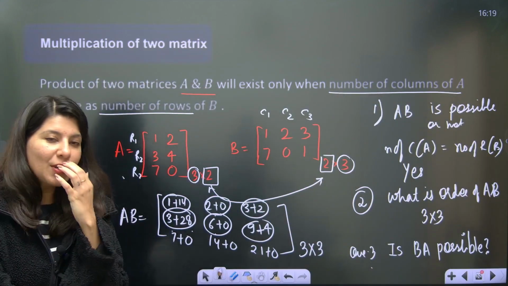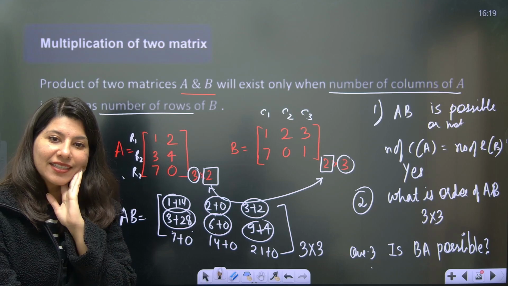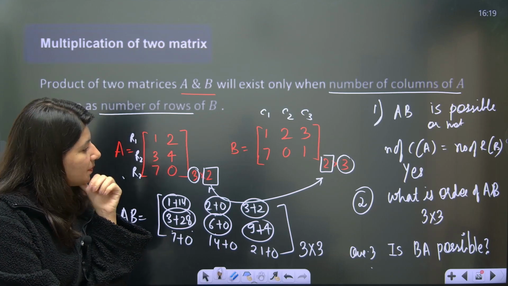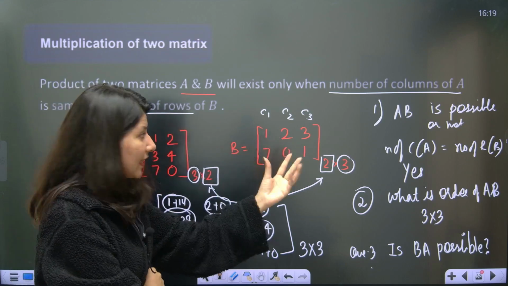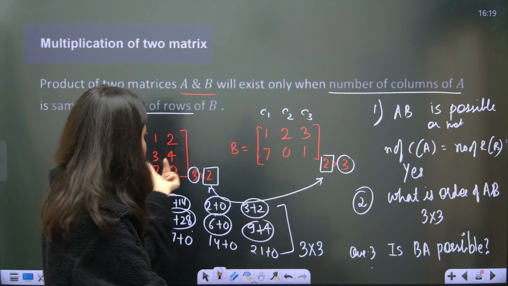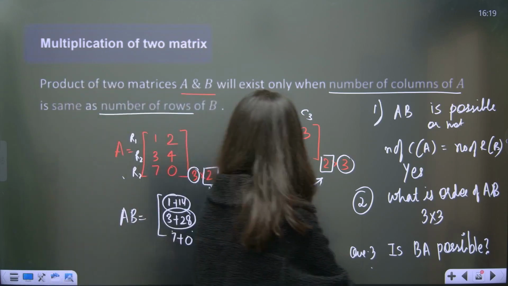KCET preparation is all about thinking, okay. So ma'am, is BA possible? BA, so that means you're saying that first matrix becomes this, second becomes this, okay. So B is my first matrix.